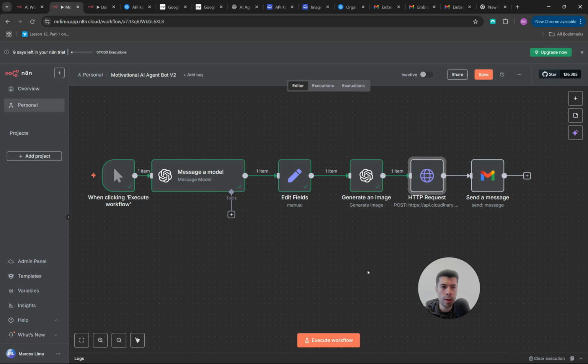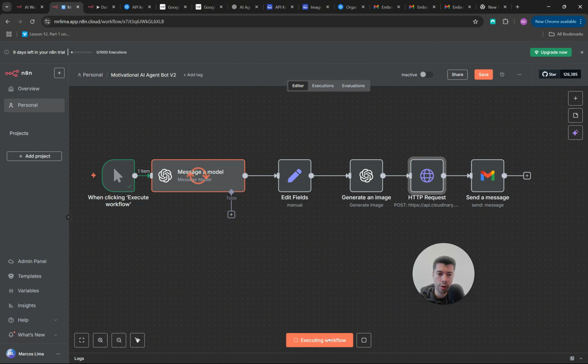And this is how our final workflow looks. Just like I showed you, we tested the nodes up to here. Now I'm going to test the whole workflow and see if it works. Once you click on execute workflow, you're going to see that this AI agent is creating the message. Then once that message is created, it sends it to this node here to break the message into different fields, and then to this node here to create the image.